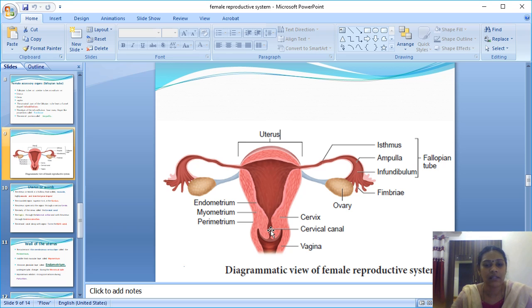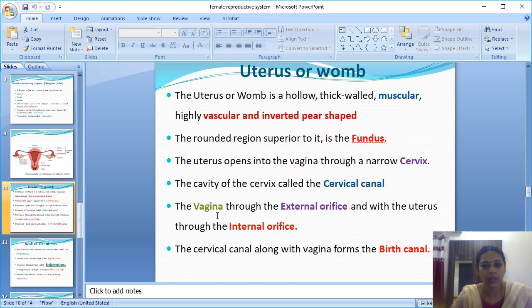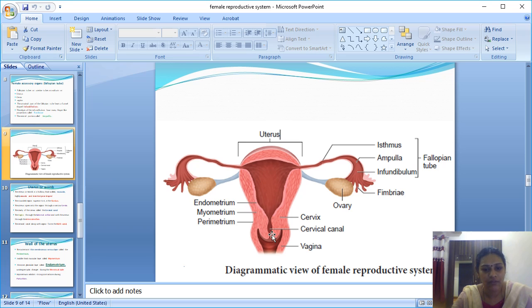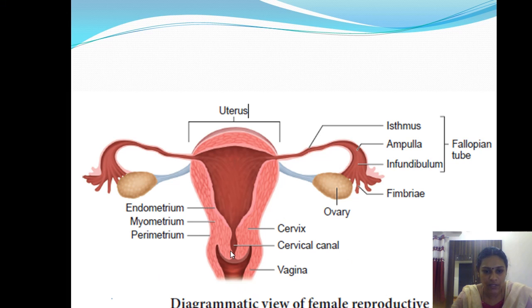And this is the cervical canal. The cervical canal and the vagina are united to become the birth canal during parturition, that is, during childbirth. So the vagina has the external orifice and the uterus has the internal orifice. Here is one orifice, here is one orifice. So vagina to external orifice, uterus to internal orifice.